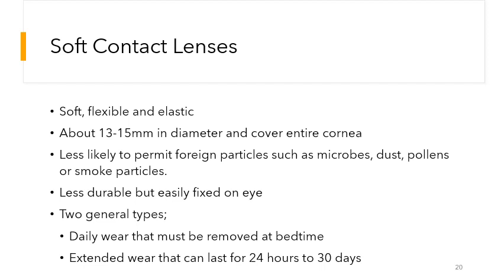There are two general types of soft contact lenses. One is the daily wear, which should be removed at bedtime when the person goes to sleep, and the other is the extended wear, which can last for 24 hours to 30 days. As discussed, the hard contact lenses can be used for a maximum of about 7 days, but the soft contact lenses can be used for about 30 days.